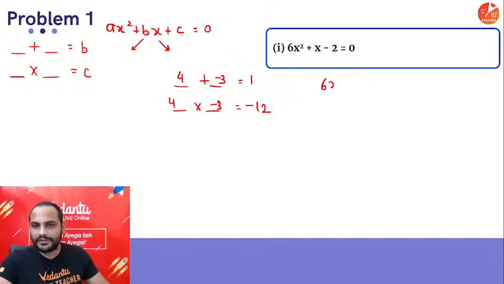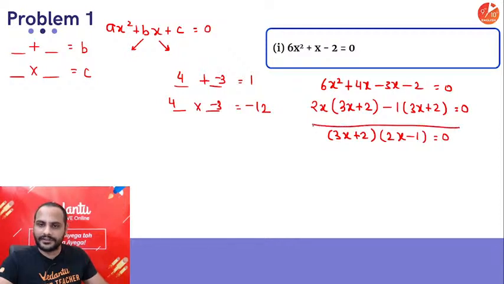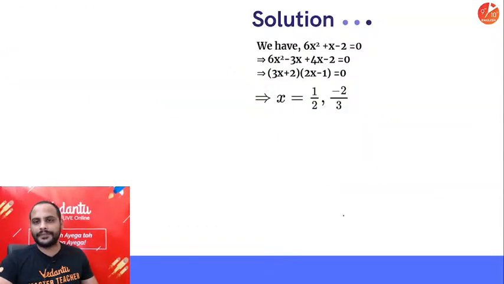So it will become 6x square plus 4x minus 3x minus 2 equal to 0. If I take 2x common over here, I am left with 3x plus 2. Here if I take minus 1 common, I am left with 3x plus 2 equal to 0. You will get 3x plus 2 into 2x minus 1 equal to 0. That's the factorization. And if you want the zeros, from the first factor x will be minus 2 by 3, or from the second factor x will be equal to half. Simple.